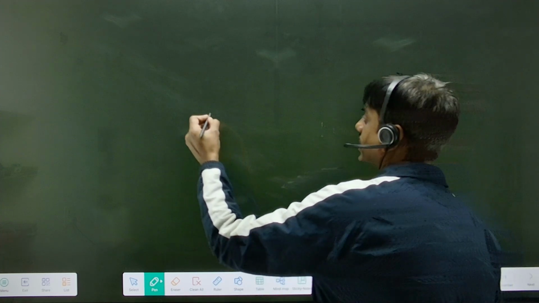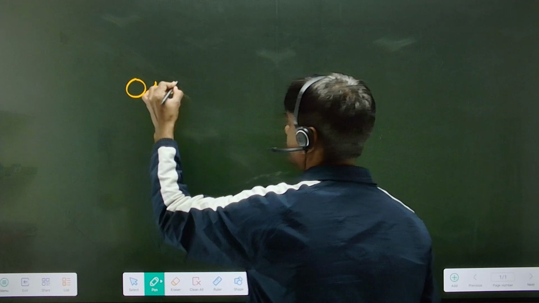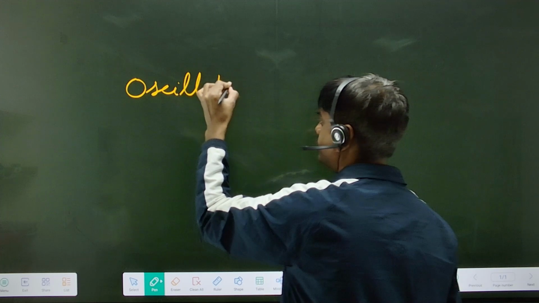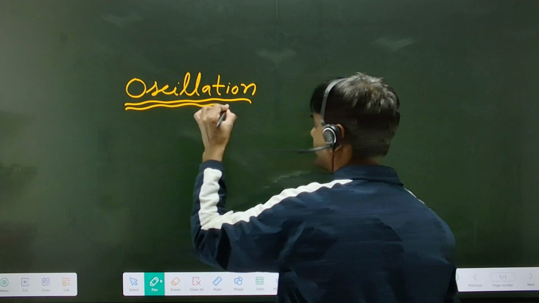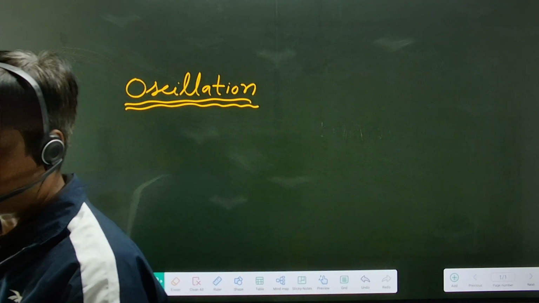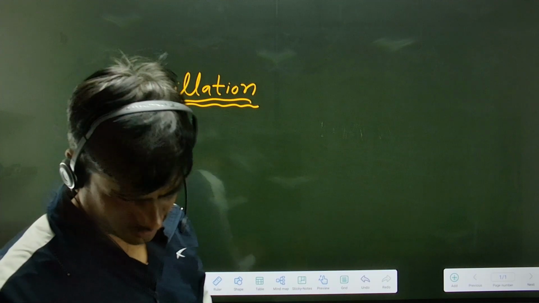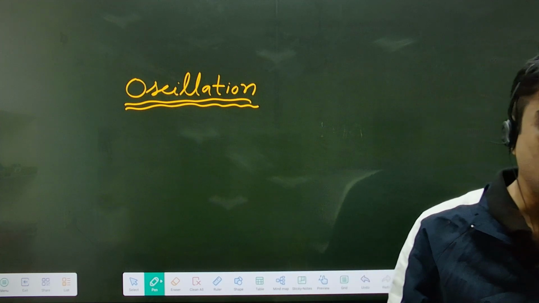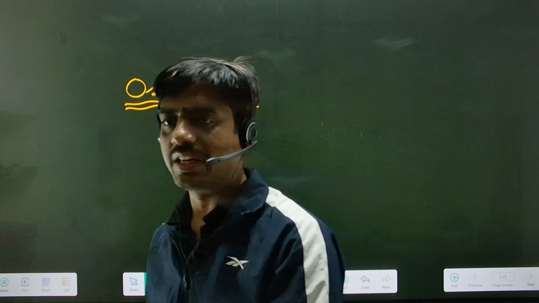So, new chapter, that is oscillation. You know what is oscillation? Oscillation, art of periodic motion. That's good. Oscillation means to and fro motion of any object about its mean position.